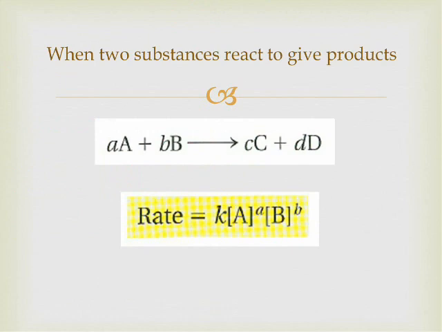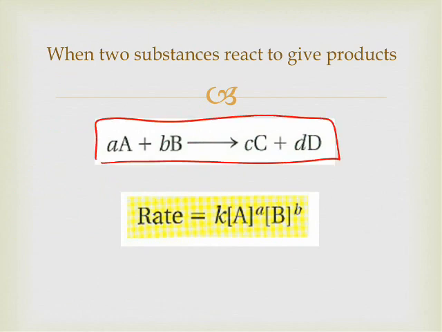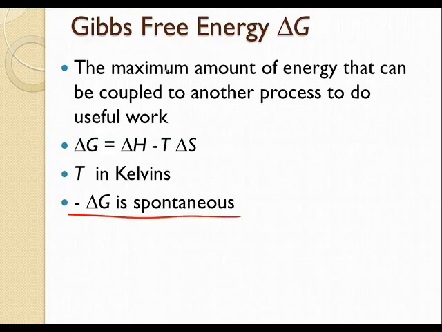Now, when two substances react to give products, we have this equation. We have to include B. So we have the same thing here, a constant, the concentration of A raised to the power of its coefficient, and multiplied by the concentration of B raised to the coefficient of B. So we can look to see what our Gibbs free energy is to see if something is spontaneous or non-spontaneous.